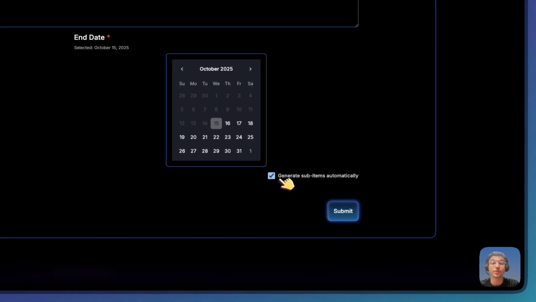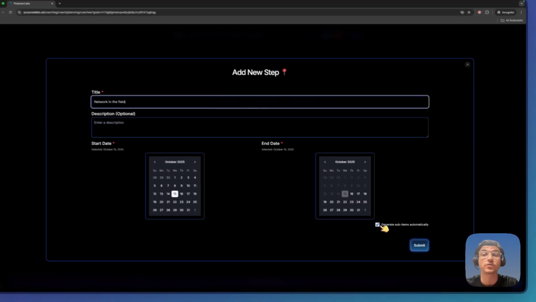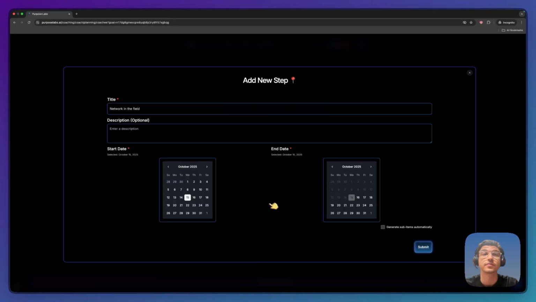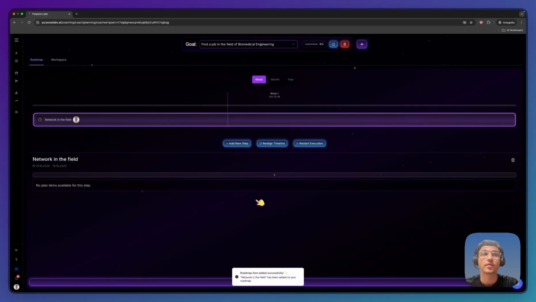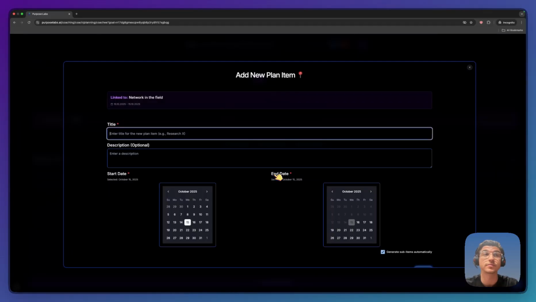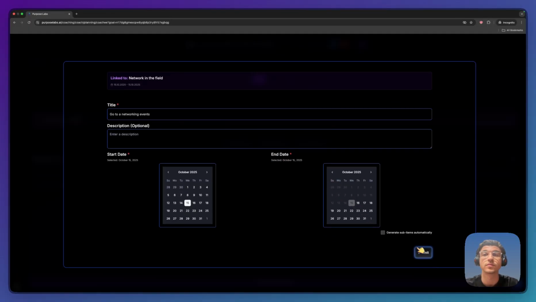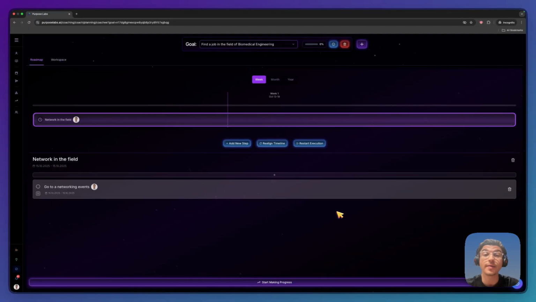Again, you can choose if you want the sub-items to be generated automatically. You can do the same with subtasks. This way, you can collaborate with your coachees to make your own plans or to get help in the steps that are needed.